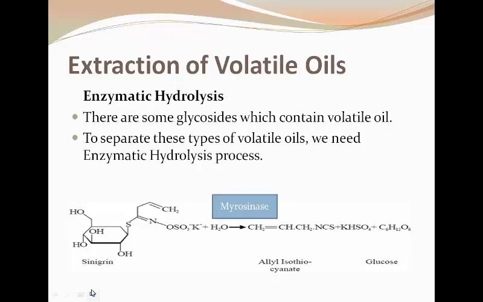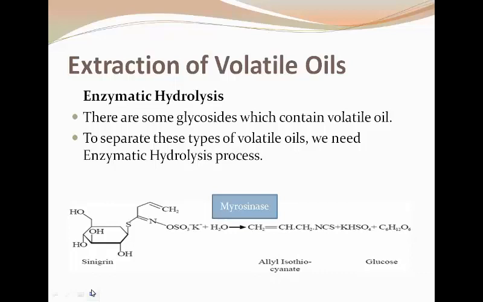After distillation, we have another technique to obtain volatile oil, enzymatic hydrolysis. When we were discussing the mustard oil, in that lecture, we also discussed this simple reaction where allyl isothiocyanate was formed.